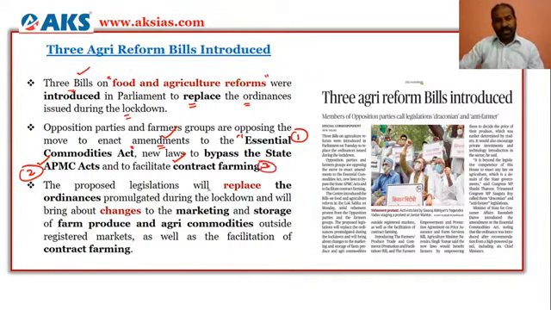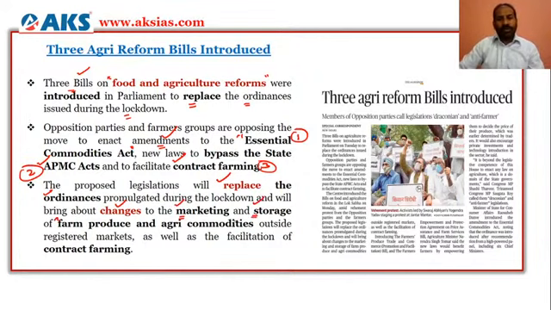And this proposed legislation will, as I repeated, replace the ordinance which was issued by the government during the lockdown, and this will bring changes. The bill in regard to food and agricultural reforms will bring changes to the marketing and storage. Of what?